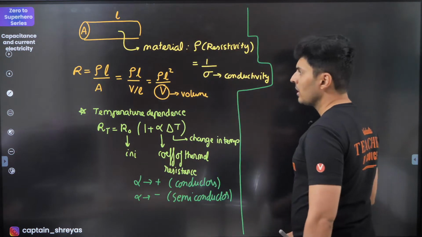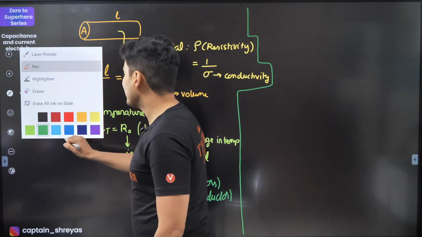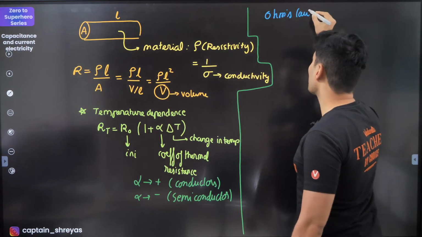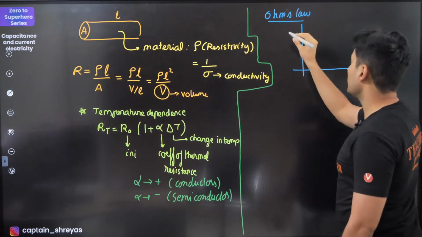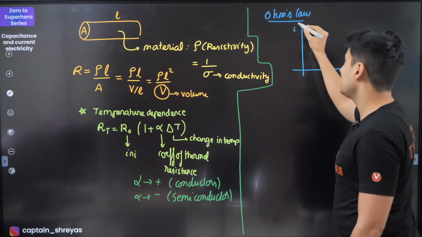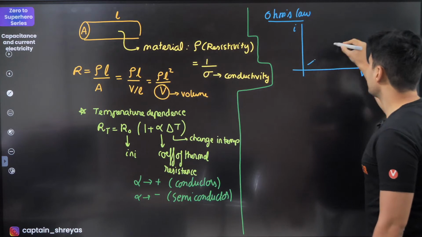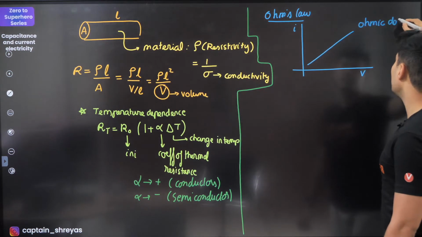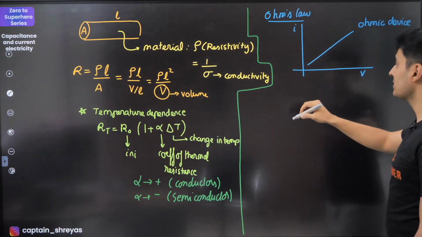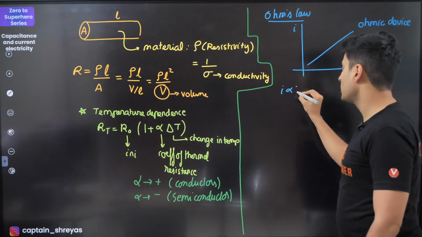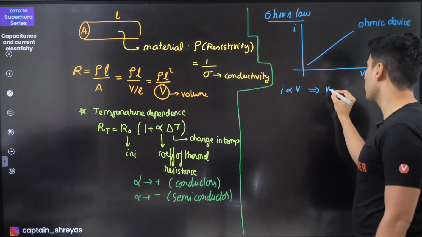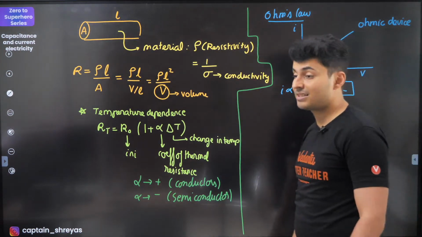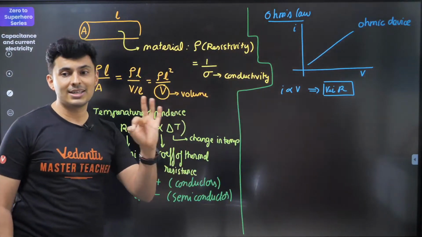Now, moving on to the next one, and that is basically your Ohm's law. You might ignore this topic, but sometimes it becomes very crucial. So in Ohm's law, when you draw the graph of current versus the applied voltage, you will see the graph is a straight line only for a certain device which is called an ohmic device. In an ohmic device, the current is proportional to the voltage, which gives you V is equal to I times the resistance. This is only for ohmic devices which are linearly dependent on the voltage and the current.